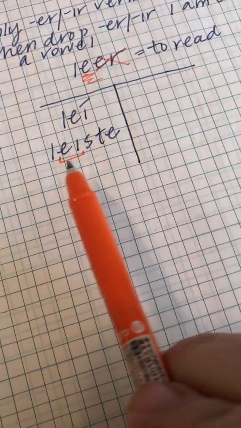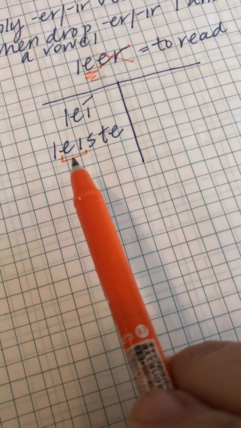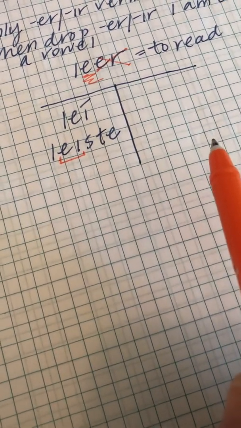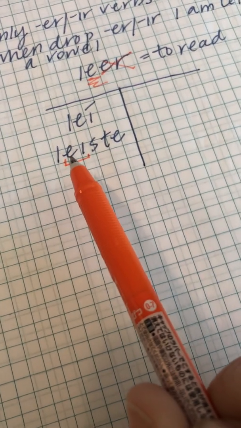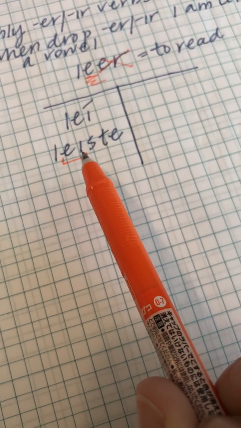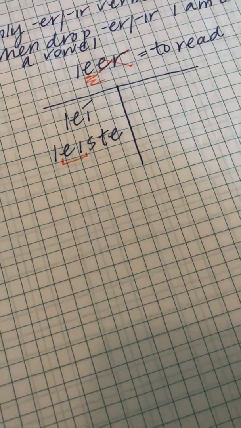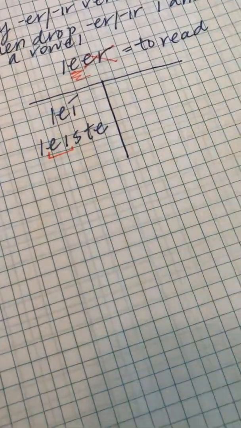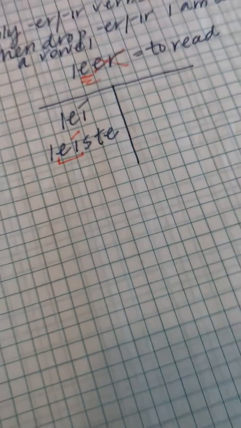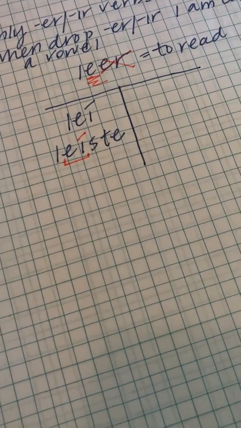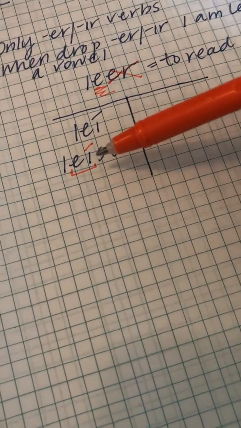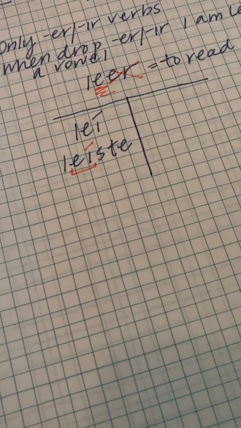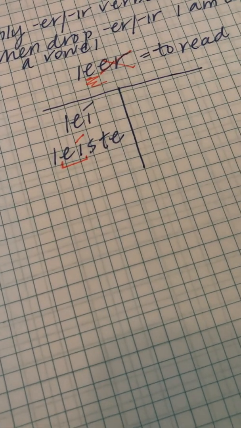So this concept of a strong and weak vowel together is called a diphthong in English. It's a diptongo en español. So this creates a diphthong where my strong vowel overpowers the weak. To break it up, I'm going to make that I strong. I'm going to do that by adding an accent mark. It's almost like it's lifting weights. Okay, so now I have leí in the yo form, and I have leíste in the tú form. And I need that so that I can hear that I.